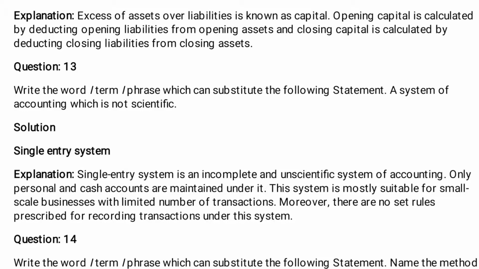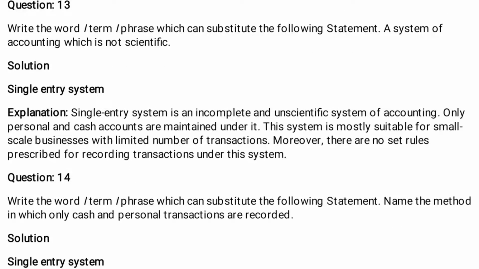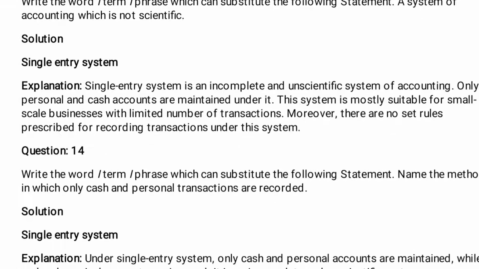Question number 13. Write the word, term, phrase which can be a substitute of the following statement: a system of accounting which is not scientific. Solution: single entry system. Explanation: single entry system is an incomplete and unscientific system of accounting. Only personal and cash accounts are maintained under it. This system is mostly suitable for small scale businesses with a limited number of transactions. Moreover, there is no set of rules prescribed for recording transactions under this system.